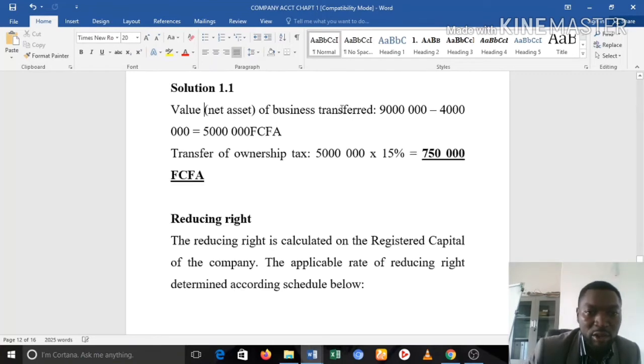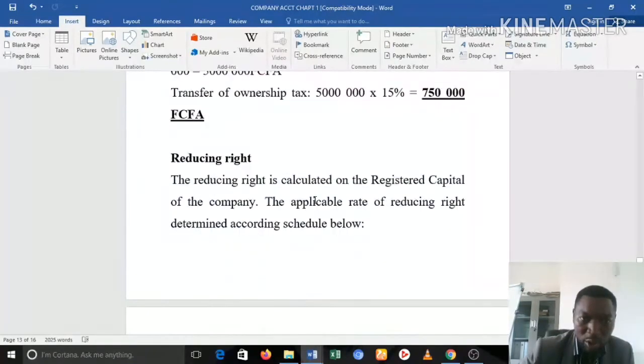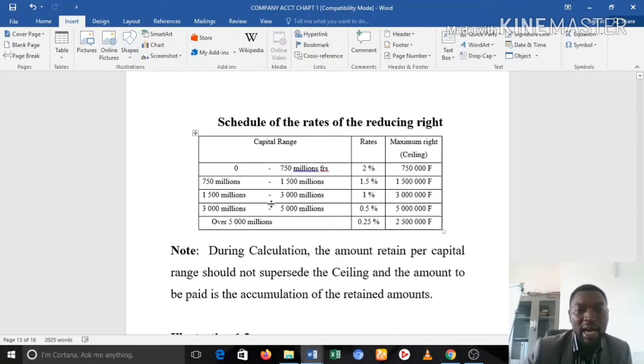How do we also determine the reducing right? The reducing right is actually the amount that you pay based on the authorized capital of the company. So the reducing right is calculated on the registered capital of the company. The applicable rate of the reducing right is determined according to the following scale. So we determine how much somebody has to actually pay based on this scale below.